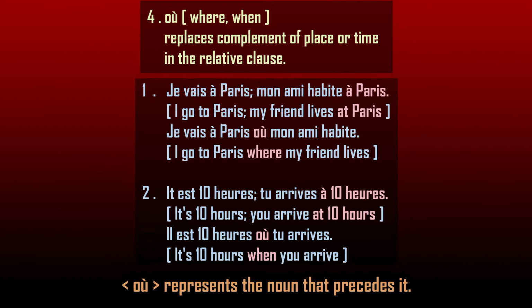So we talk about Paris. The noun of the first sentence, Paris, becomes the complement of place in the second sentence.